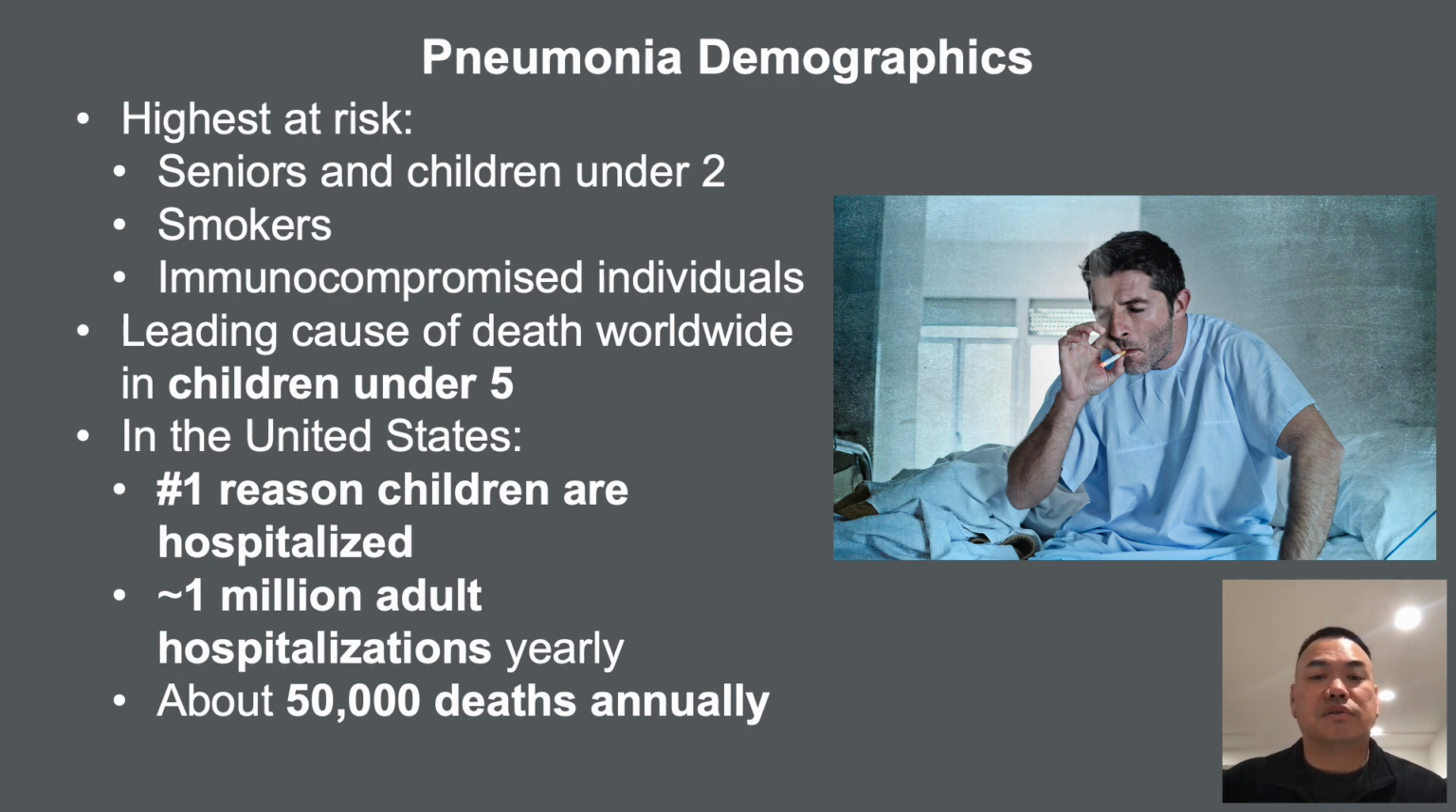It is the leading cause of death worldwide in children under 5, causing about 16% of deaths in this age group. In the U.S., it is the number one reason children are hospitalized, around 1 million adult hospitalizations occur yearly, and about 50,000 deaths occur annually. Older adults have the highest risk for severe disease and death.